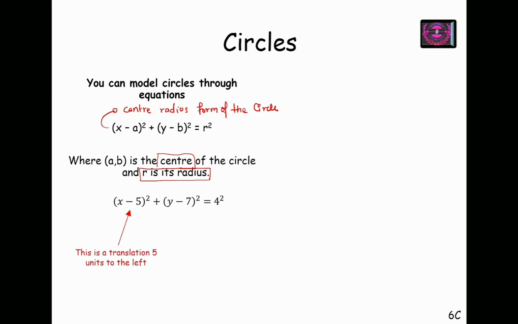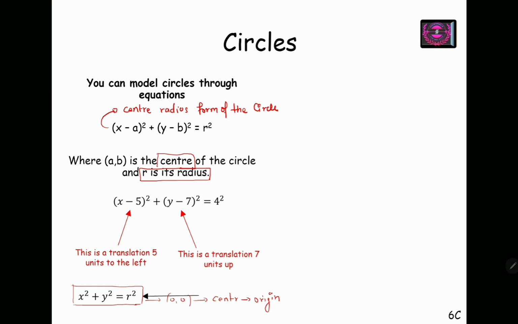So this gives us a translation of 5 units to the right. Second term gives us a translation of 7 units upward. Which means if I ask you about x square plus y square equals r square, the value of a and b in this equation is 0, 0. Value of a and b for this is 0, 0. So the center coordinates are 0, 0, which is the origin. So this is the center, which is the origin.